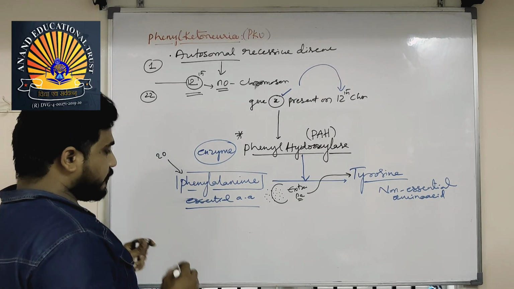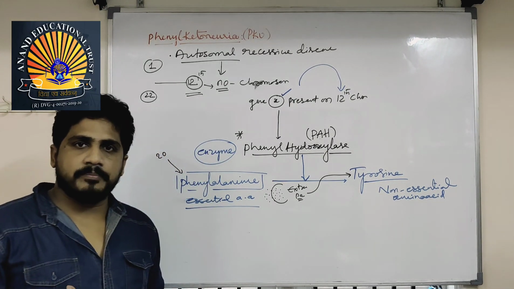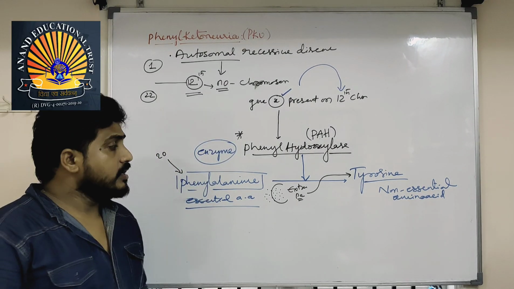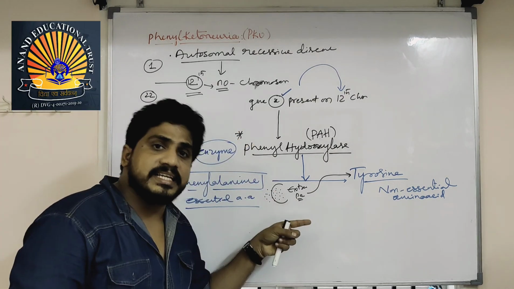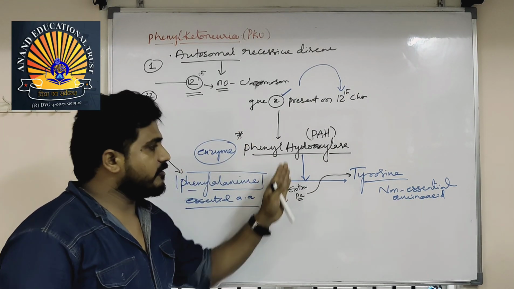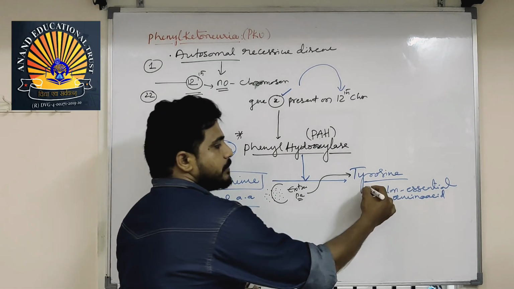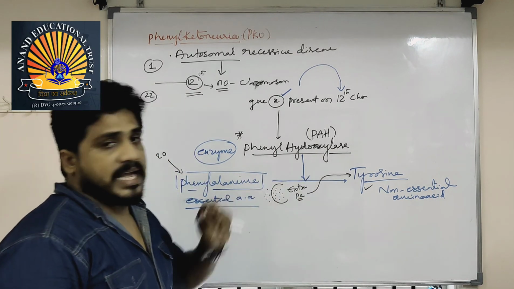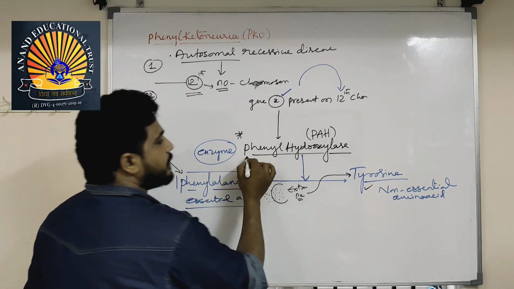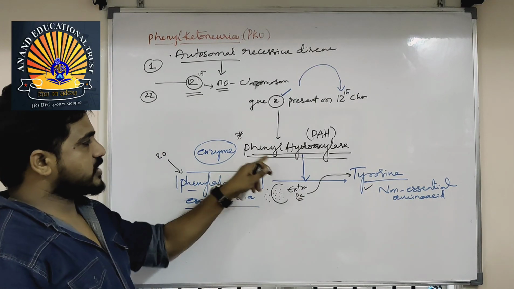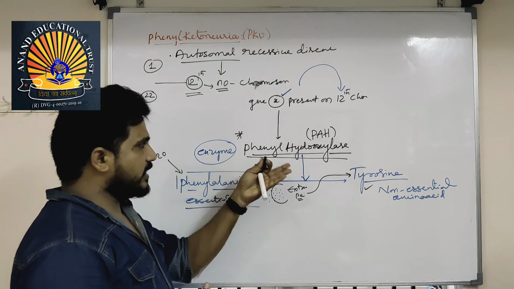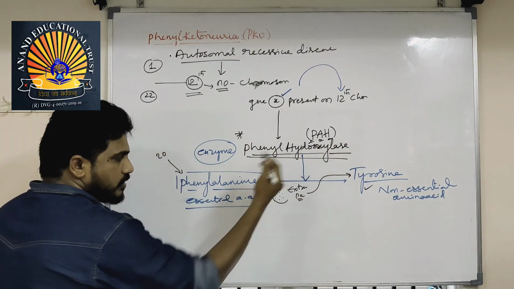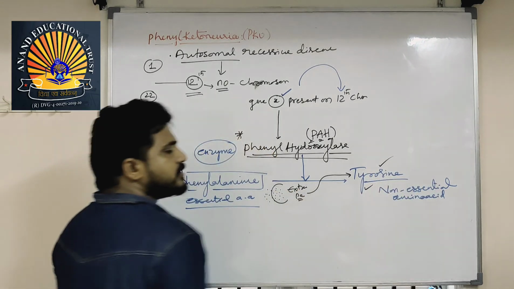Whenever phenylalanine molecules are enough in number, they are utilized in our body. Whenever their number exceeds the normal, they are converted into tyrosine, so tyrosine can be prepared in our body and there is no need to take it from the diet. This conversion is done by the important enzyme PAH, phenylalanine hydroxylase.